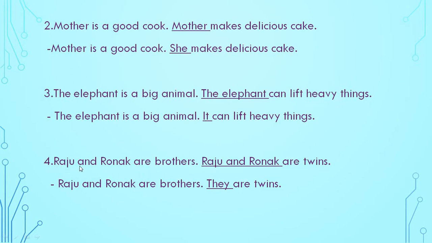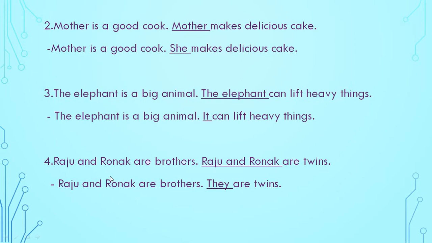Raju and Ronak are brothers. Now see, Raju and Ronak are twins. So how do we have to write this sentence?